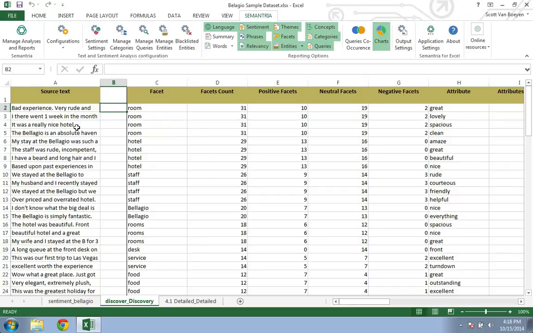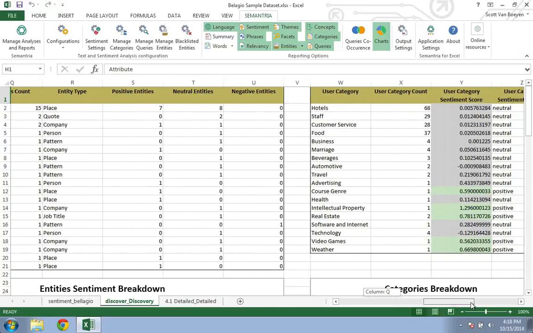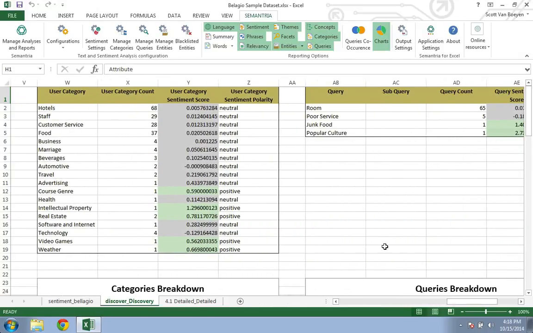You've got the facets, which are common keywords throughout the dataset, a quick sentiment analysis of these facets tallied as positive, negative, or neutral, and common attributes, which are basically adjectives that apply to a facet. It will also show you common themes, entities, categories, and queries that run throughout the dataset.